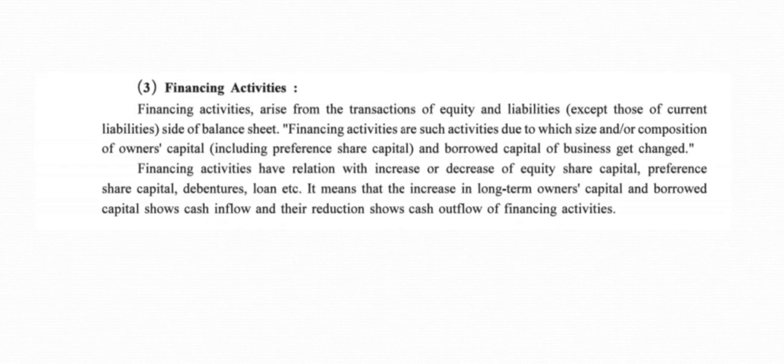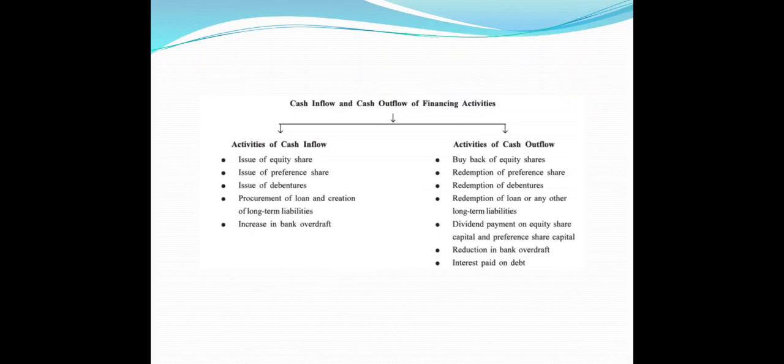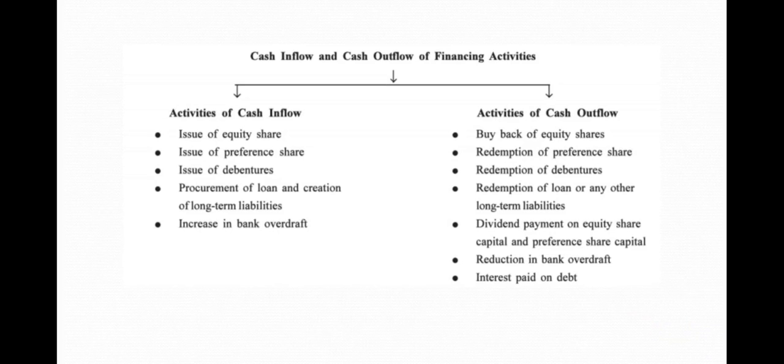It means that the increase in long term owner's capital and borrowed capital shows cash inflow, and a reduction shows outflow of financing activities. So simply, increase in share capital or preference capital or debentures or loan is a cash inflow, and decrease in capital, preference share capital, debentures or loan is outflow of financing activity. So this is a chart for the cash inflow or cash outflow of financing activity.